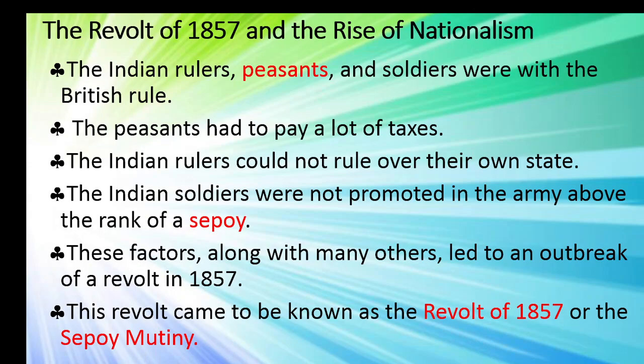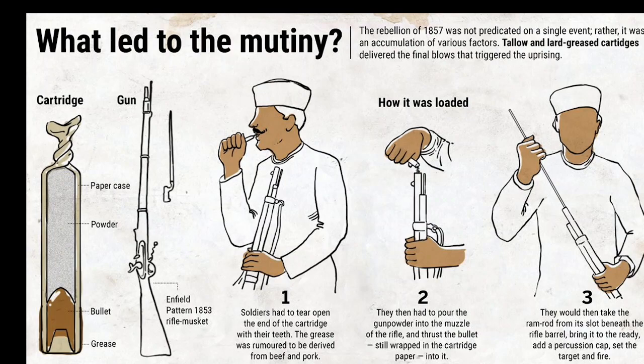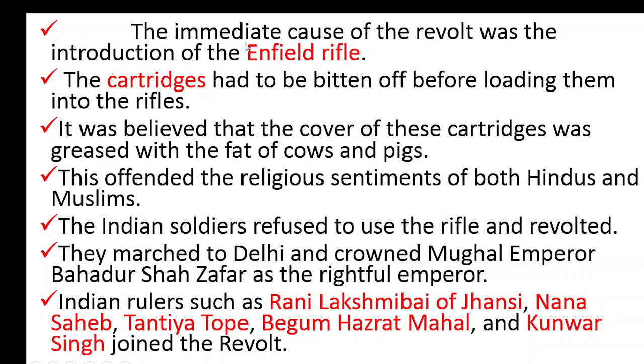This revolt came to be known as the Revolt of 1857 or the Sepoy Mutiny. Do you know why it is called the Sepoy Mutiny? Yes, look at the pictures, children. This is the reason. Now I will explain this. The immediate cause of the revolt was the introduction of the Enfield rifle. This is the Enfield rifle gun, children.